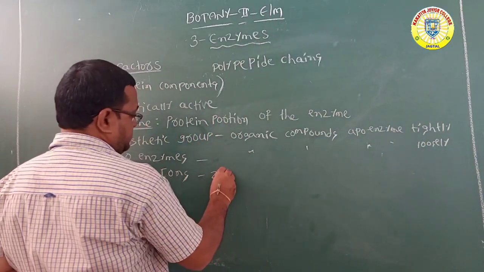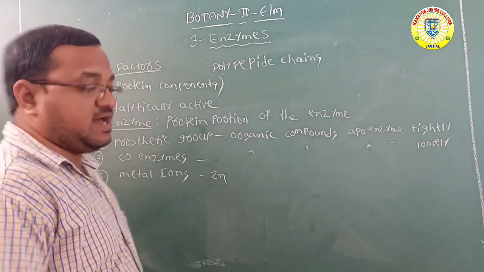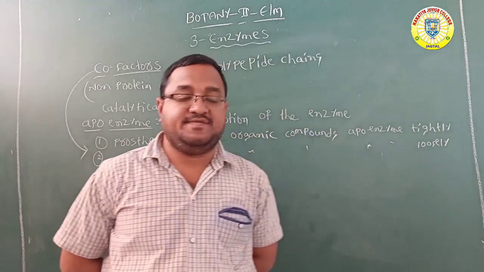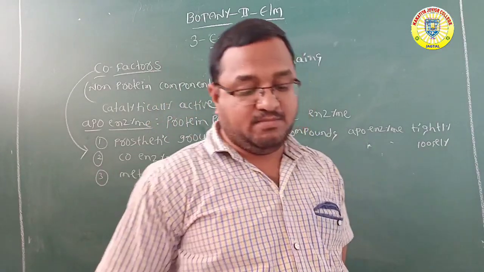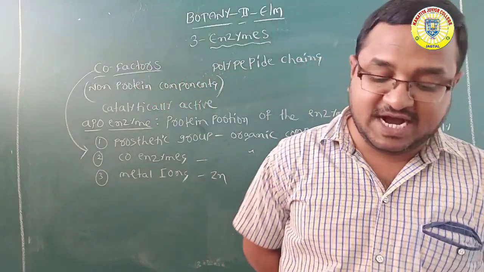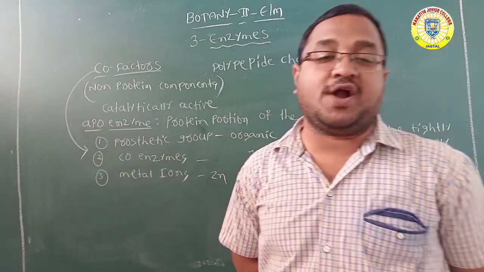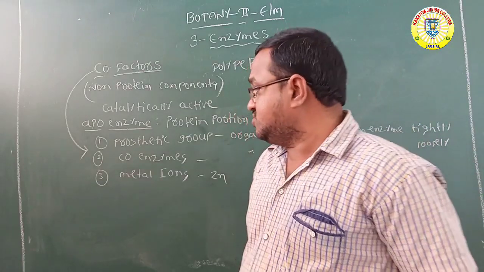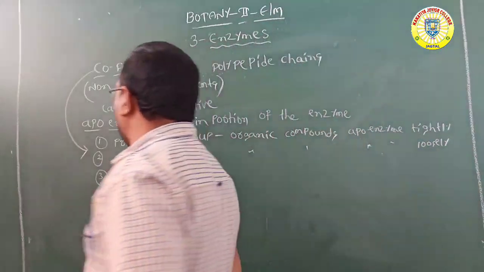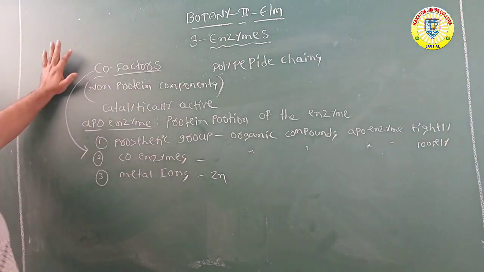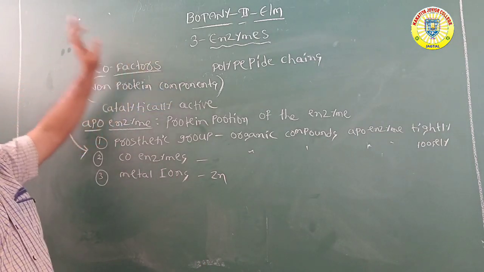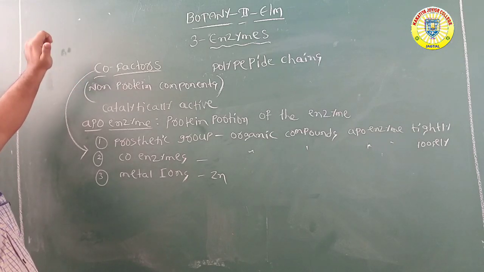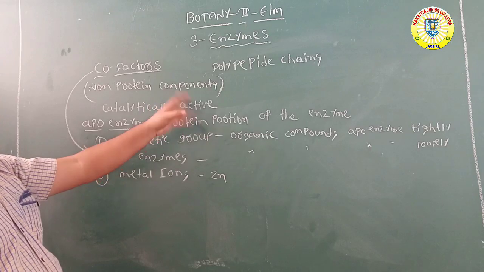These metal ions are very useful for the activity of the enzyme, forming coordination bonds with the active site and, at the same time, one or more coordination bonds with the substrate. Best example of the metal ions, zinc. So this is brief information about cofactors. Cofactors are non-protein components which, when bound with the enzyme, make it catalytically active.